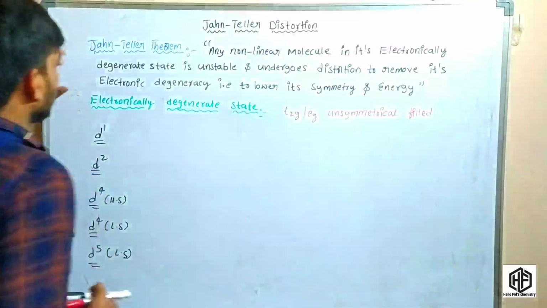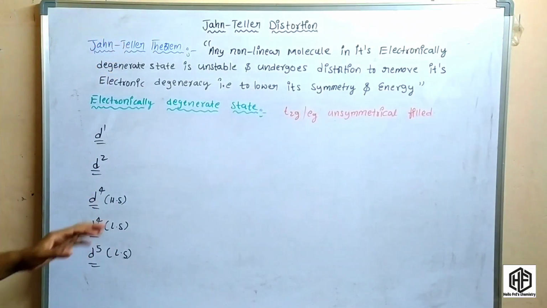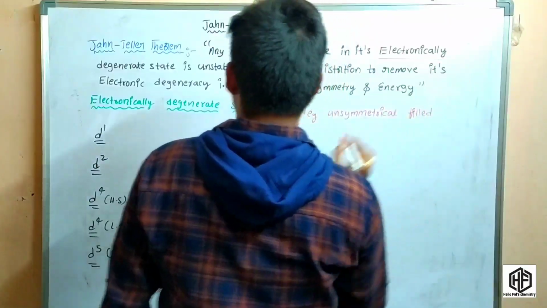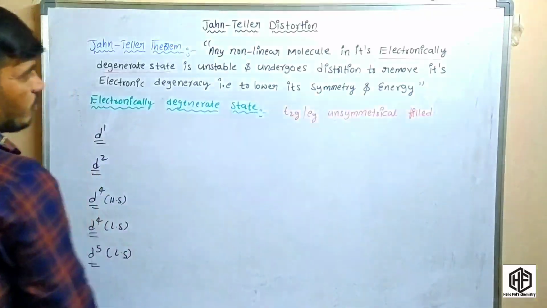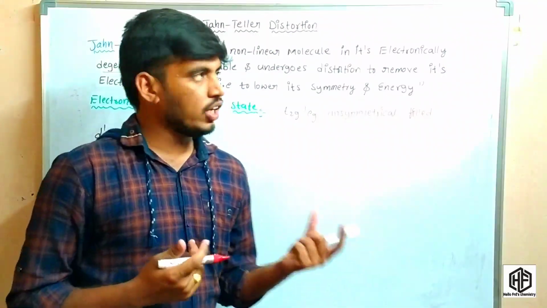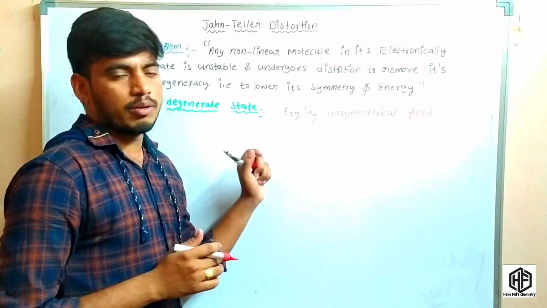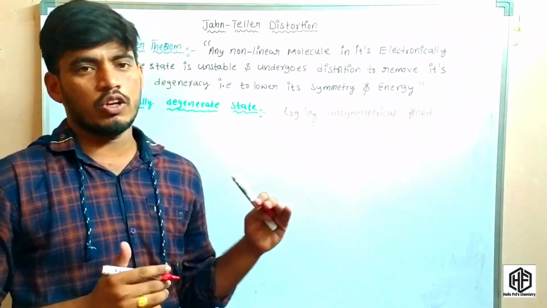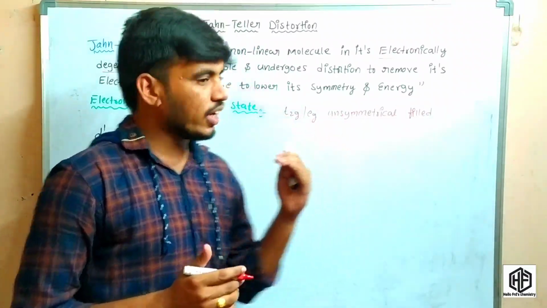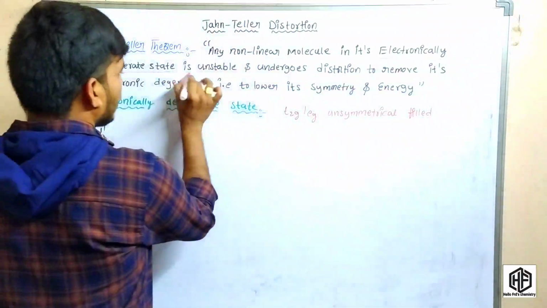The two scientists Jahn and Teller say that any non-linear molecule in an electronically degenerate state, it means if you consider any non-linear molecule that is in an electronically degenerate state, is unstable.